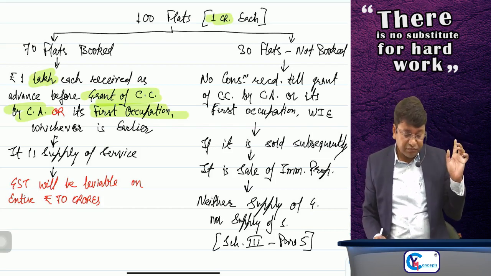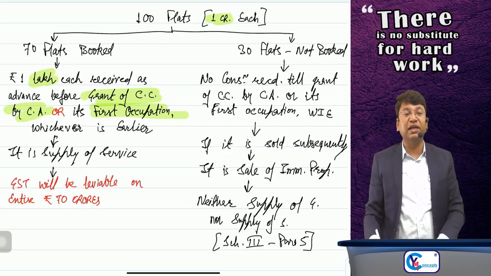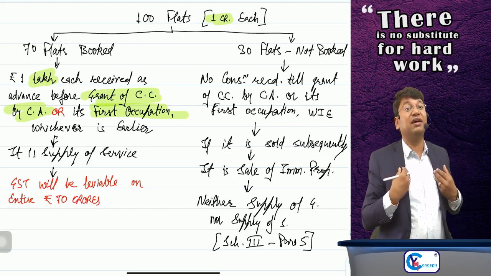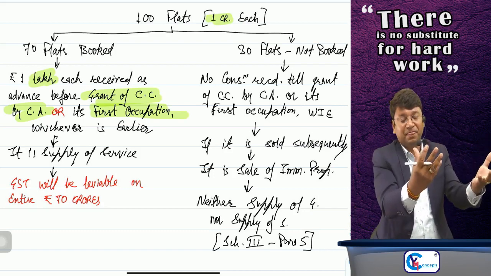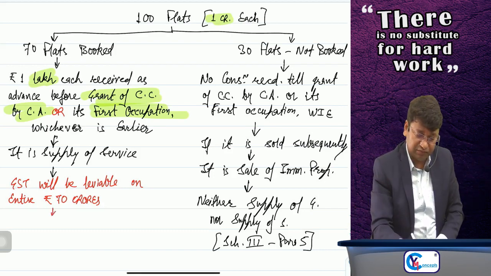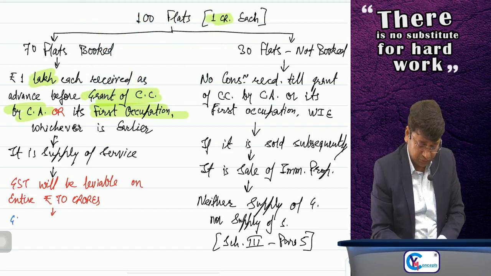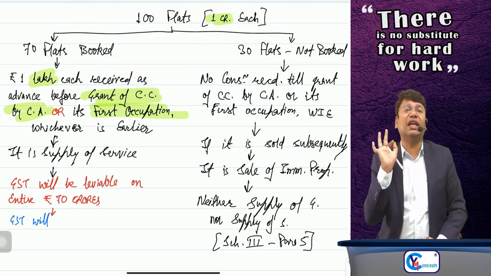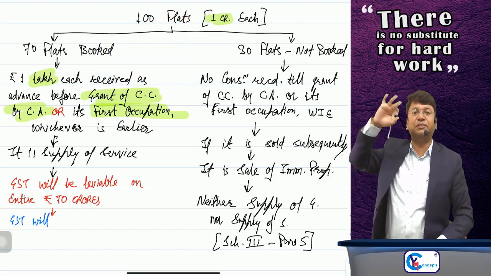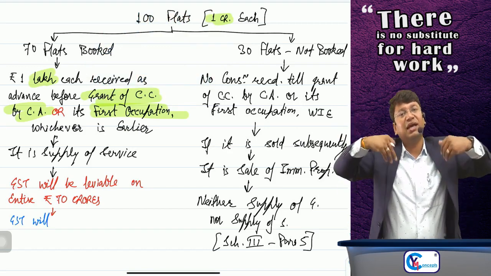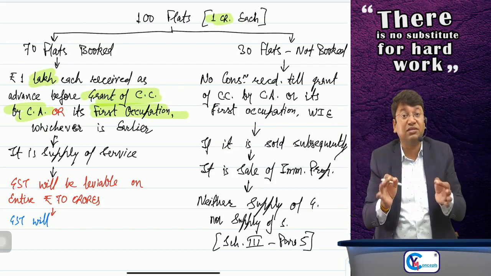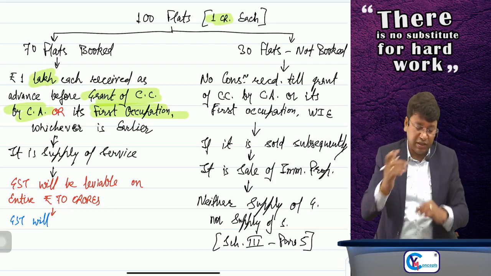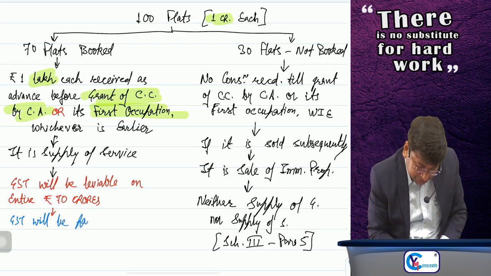This is the point. GST will be leviable on entire rupees 70 crores. Reason being, entire flat was booked and I am providing construction service of entire flat. No need to worry. As of now, GST will be payable on only rupees 70 lakhs, and the remaining amount of tax I'll have to pay as per time of supply. As and when I get the money, I'll have to pay the tax. I don't have to pay the tax on entire rupees 70 crore just at the time of booking. Clear?